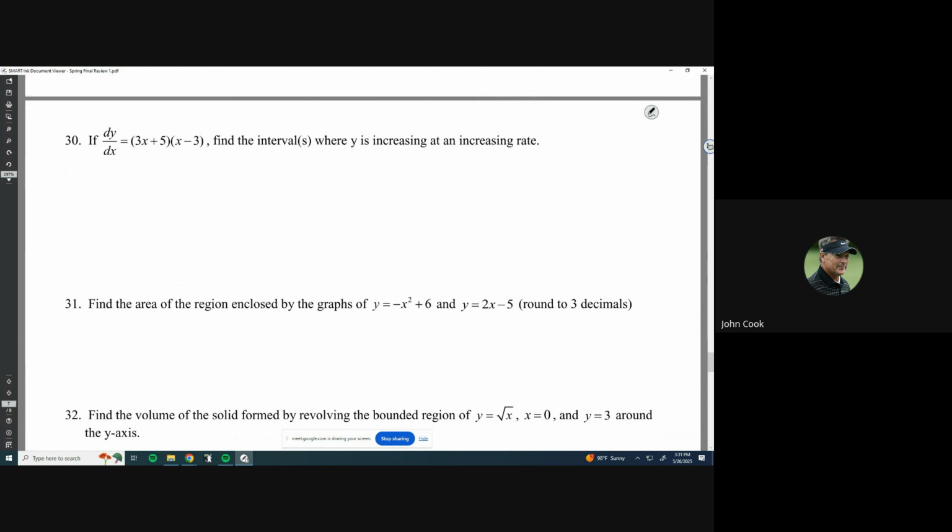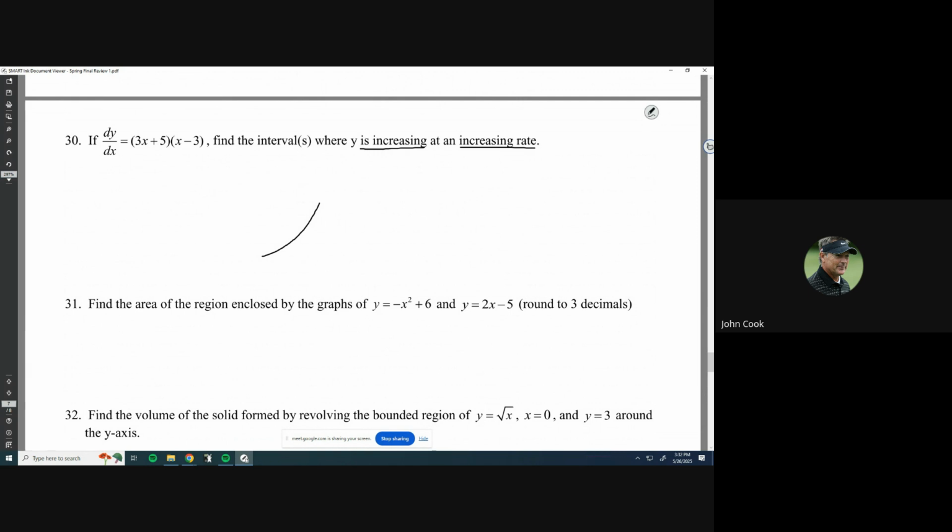Find the intervals where y is increasing at an increasing rate. So if it's increasing at an increasing rate, that means that it'll go like this. Increasing means it's going up and to the right, but at an increasing rate means that it's getting more and more vertical. So that means that it's going to be concave up and positive. So it's looking for both of these things.